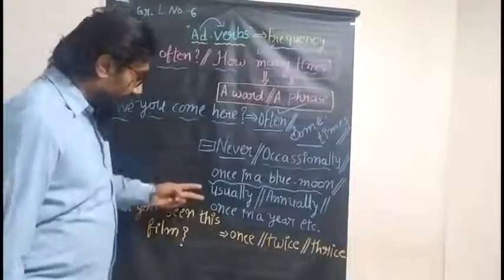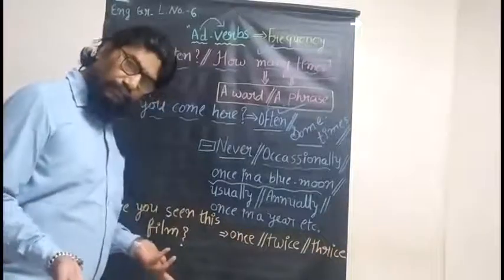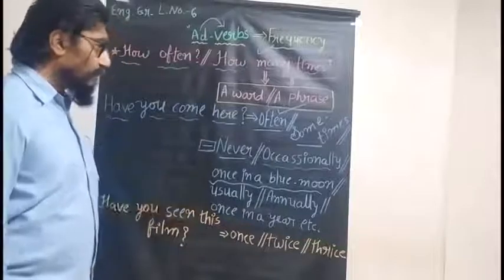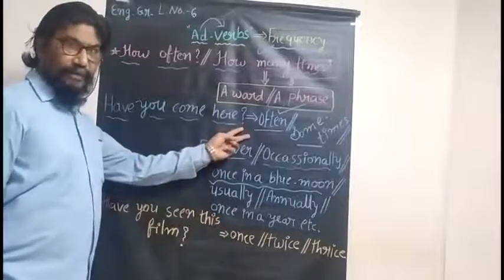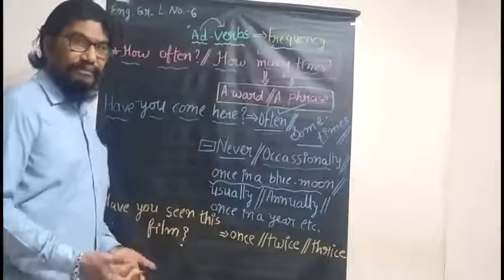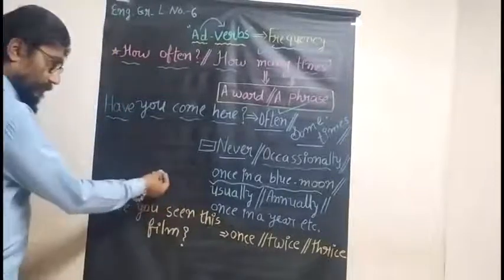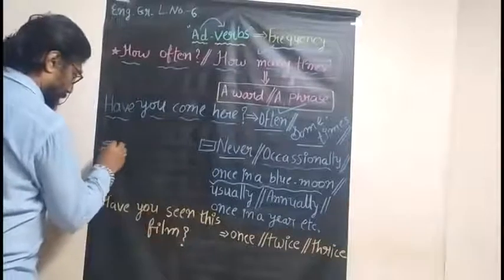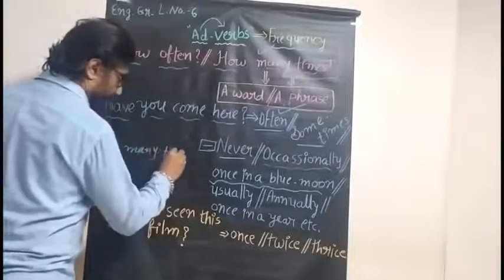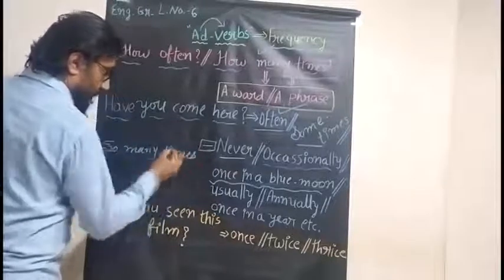Next to that, usually, off and on. Like often, off and on. So many times. What is this, so many times?